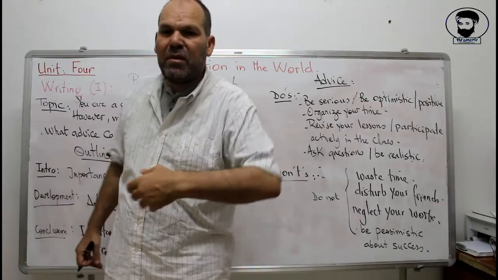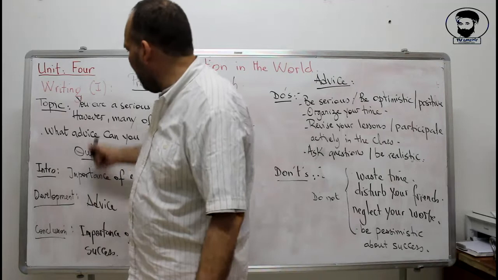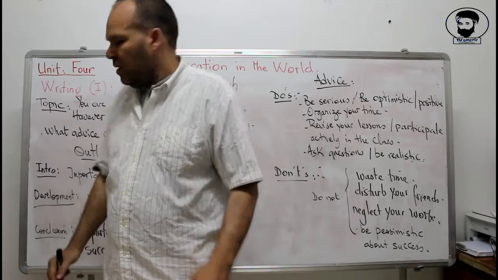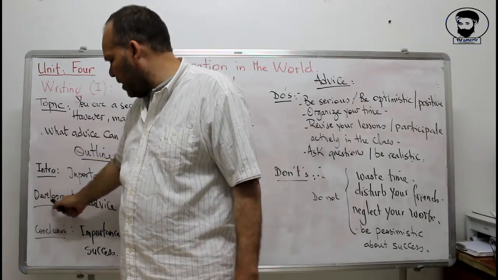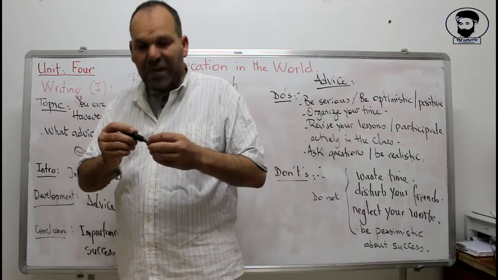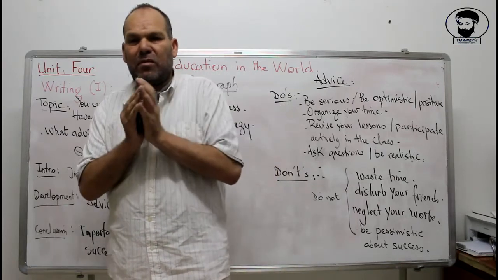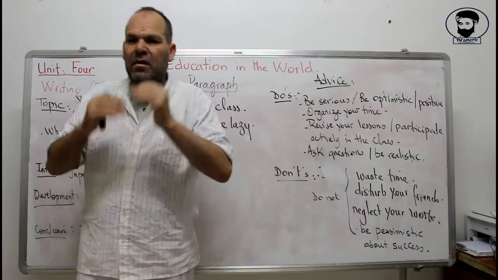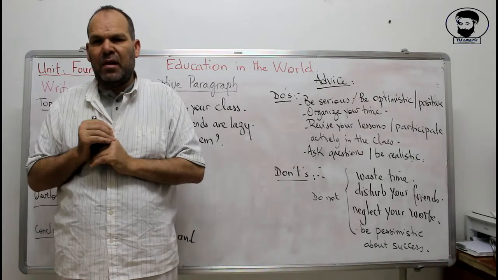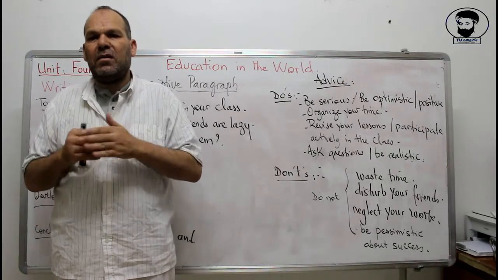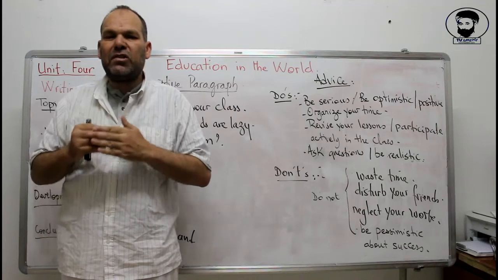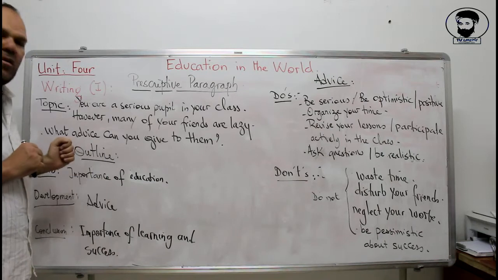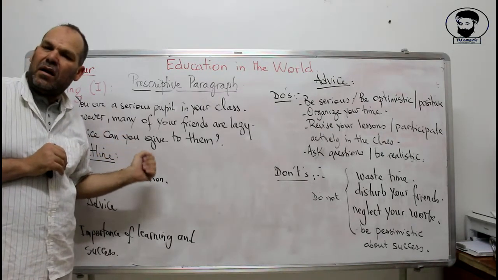And in this way, I'm giving you also this advice. Now, this is a prescriptive way of writing a paragraph. Always we have the introduction, development, and conclusion. In our essay today, we have to stress some points. Remember, I'm explaining to you the steps towards success at the end of the year. It means what are the things that you should do and the things that you should not do to reach success at the end of the year and get your baccalaureate exam at the end of a long period of work, study, and hard effort.